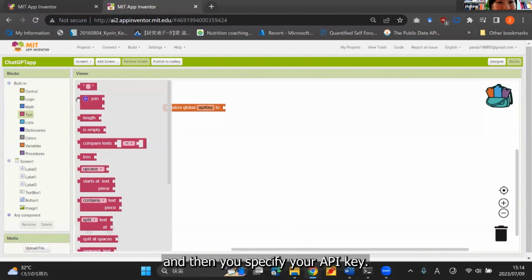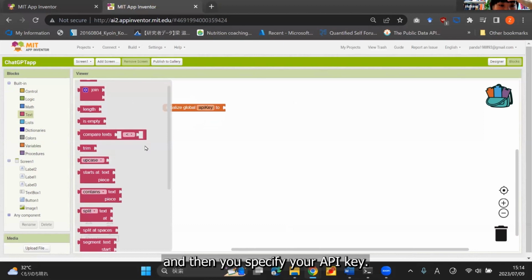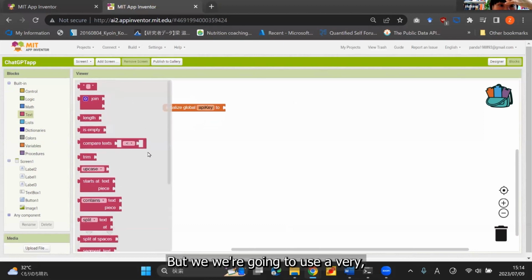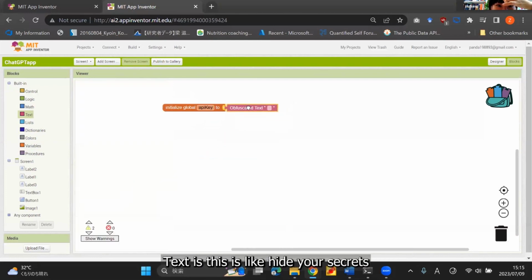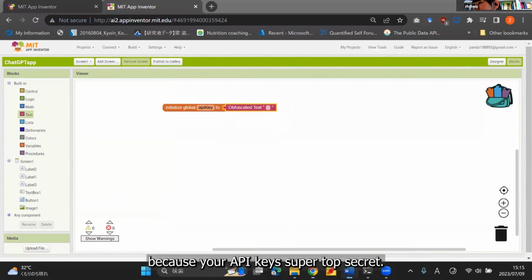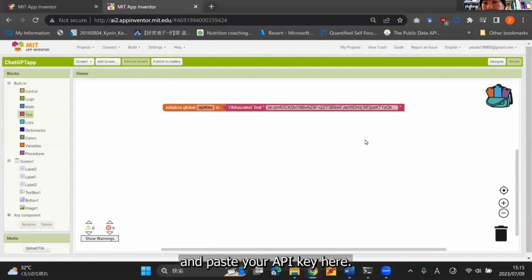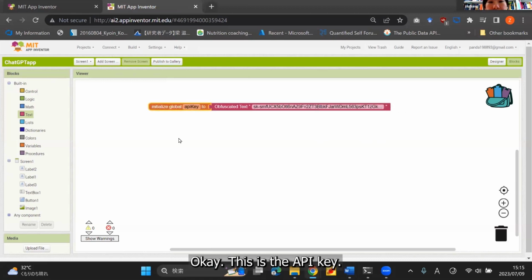And then you specify your API key, but we're going to use a very, very special text. It's called obfuscated text. This is for hiding your secrets, because your API key is super top secret. Then you just need to copy and paste your API key here. Okay, this is the API key.